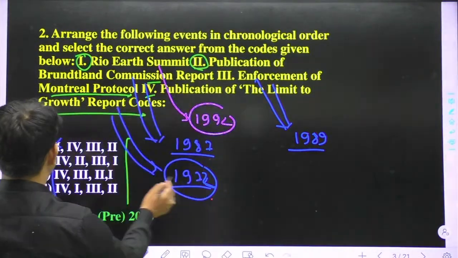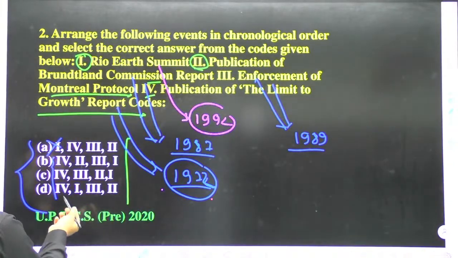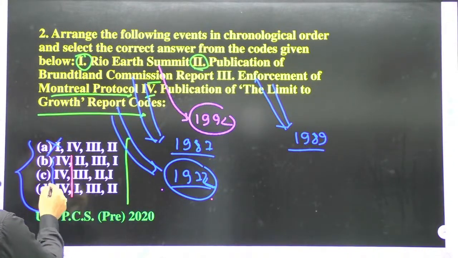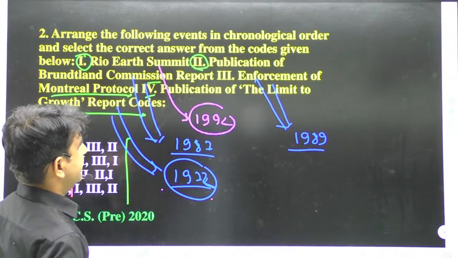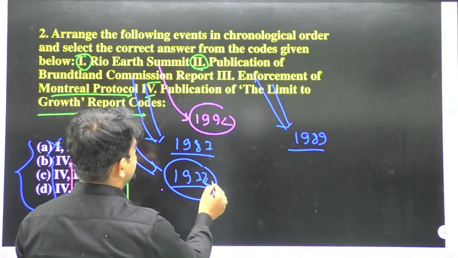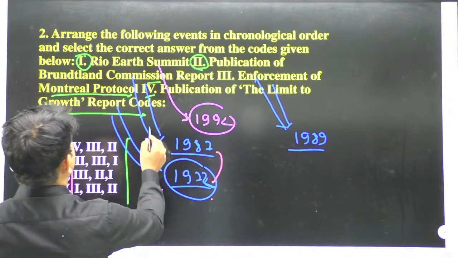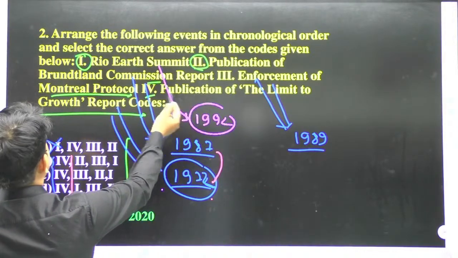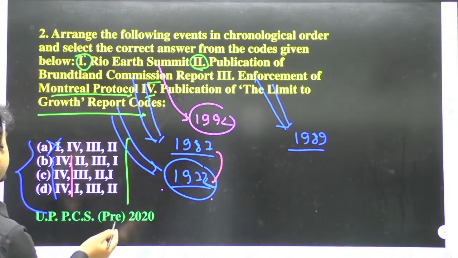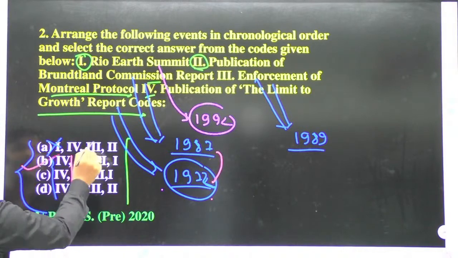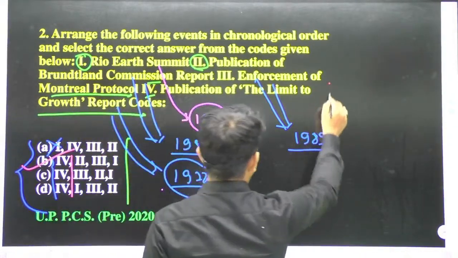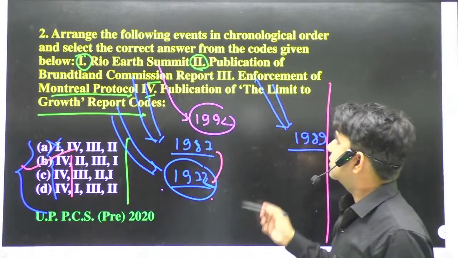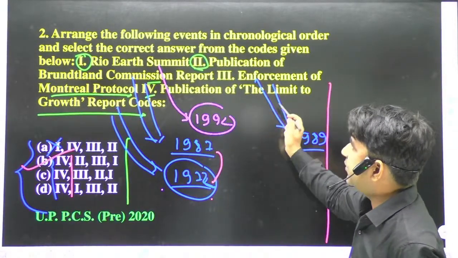After 72, there is 87, means the publication of the Brundtland Commission report. Means option 2 is there. Option B is correct.